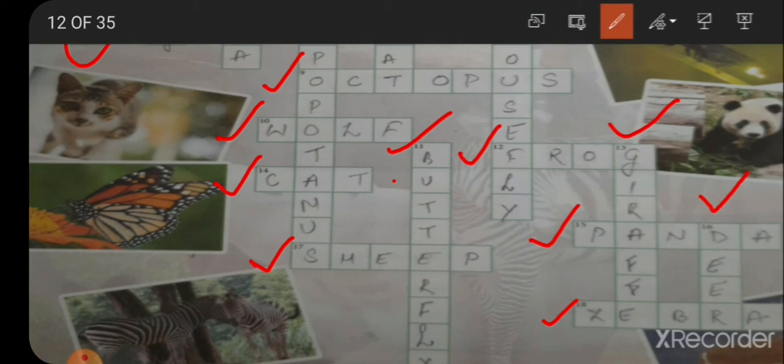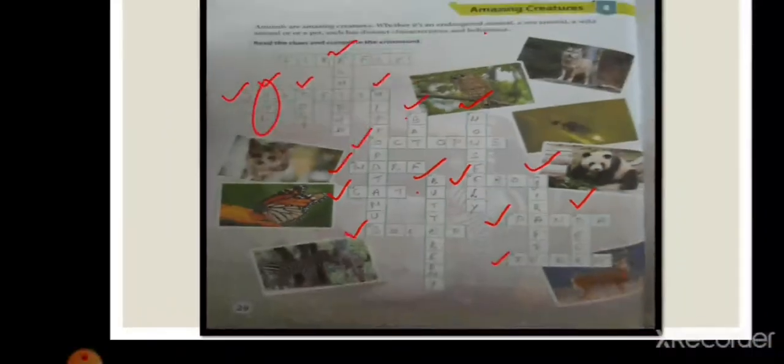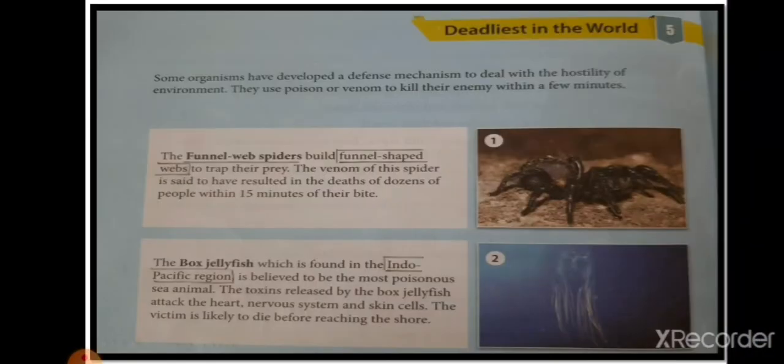Sika, fallow, and roe are types of this animal. That is deer. Okay. Now we will move to the next one, and that is the deadliest in the world. In this exercise, there is no fill in the blanks. This is only for your knowledge, and we will underline some of the important things in this.